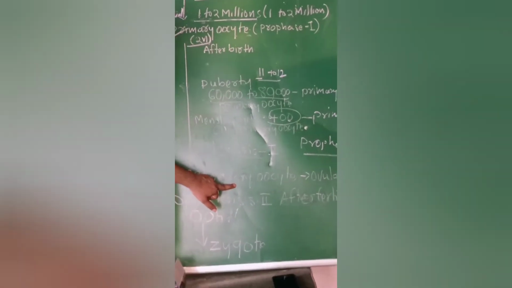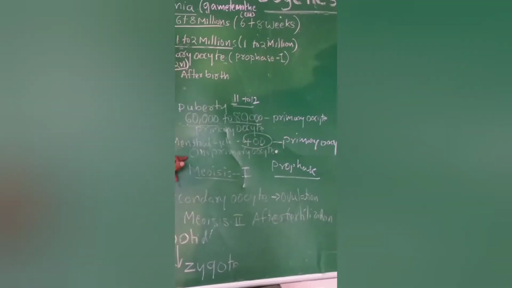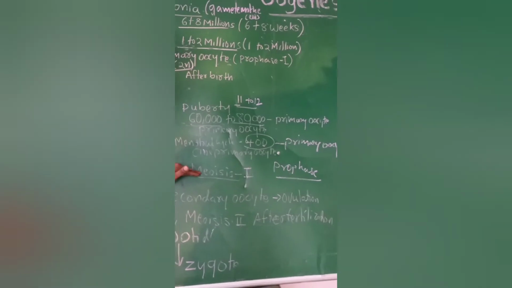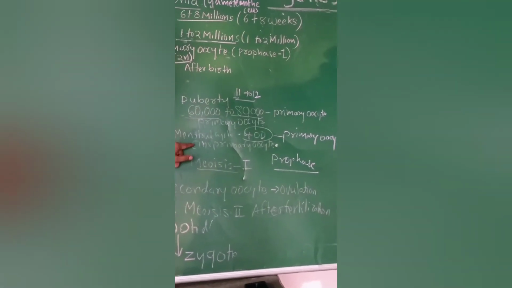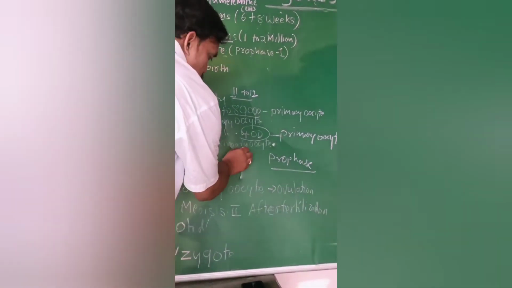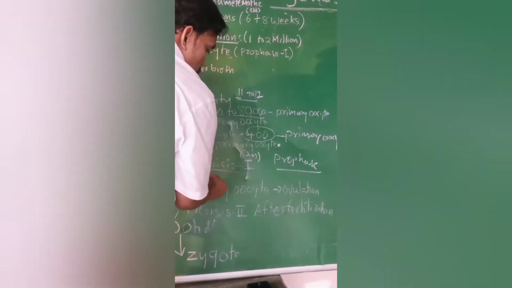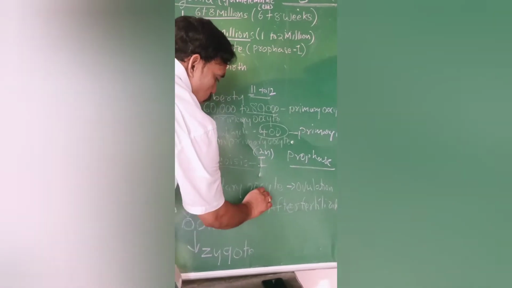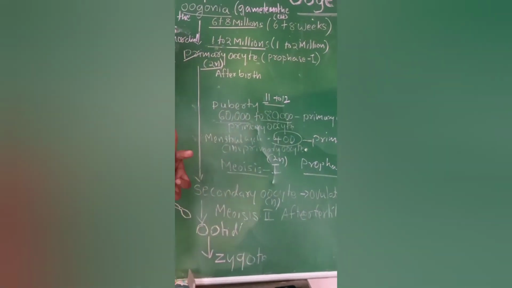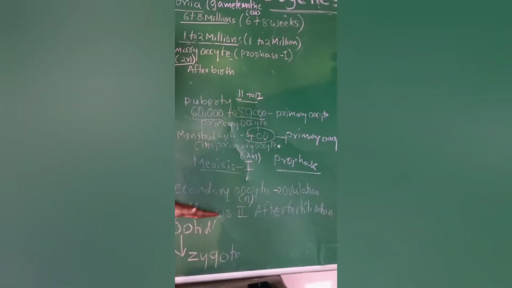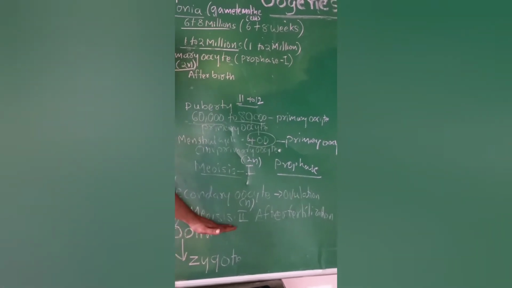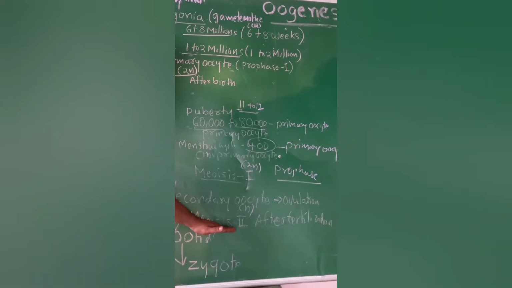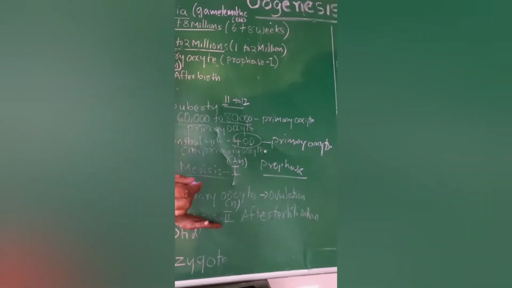That is the secondary oocyte. One more difference is that the primary oocyte is after meiosis 1, after prophase 1. The primary oocyte is diploid in state, 2n. After meiosis 1, the secondary oocyte is haploid in state. And in the secondary oocyte, ovulation occurs. It is released outside the ovary and enters into the fallopian tube.